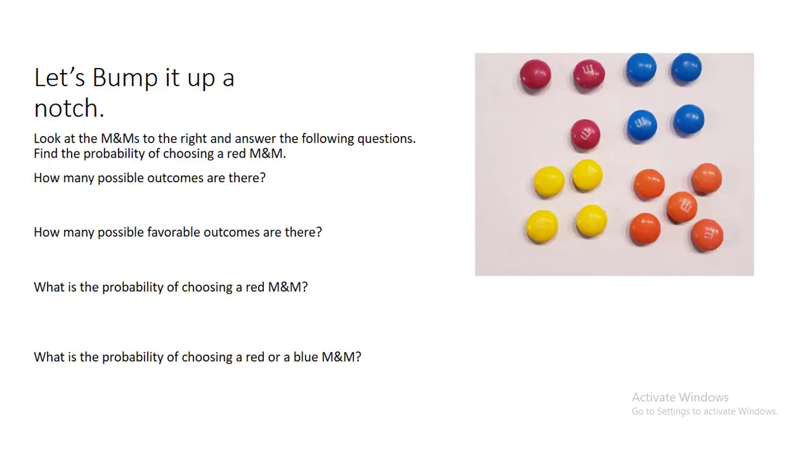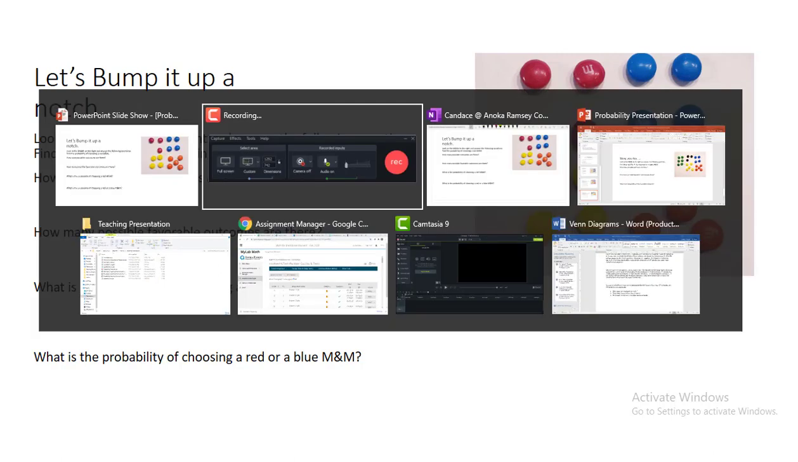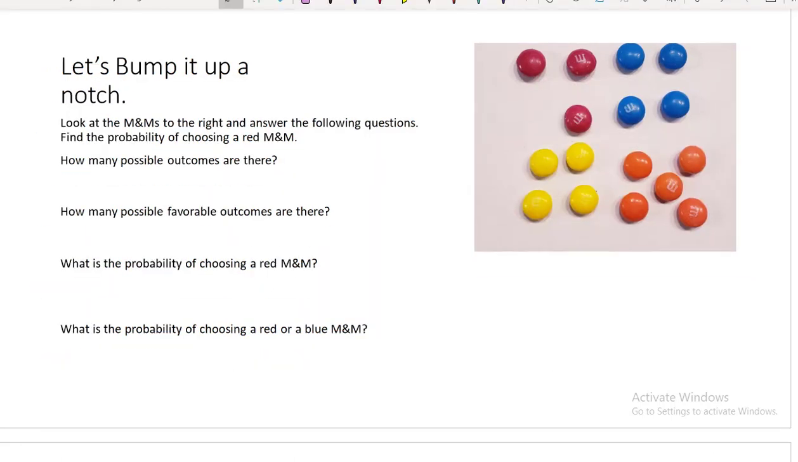So let's bump it up a notch, and we want to look at more M&Ms and more choices. So let's look at the M&Ms to the right and answer the following questions. I want us to find the probability of choosing a red M&M. So how many possible outcomes are there?